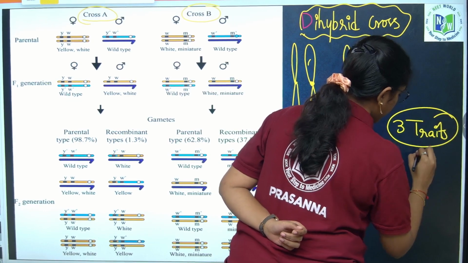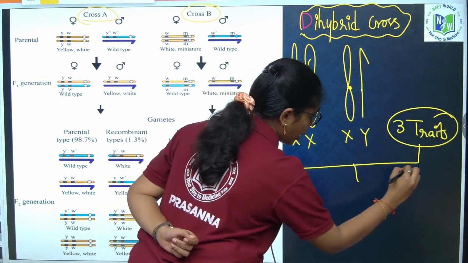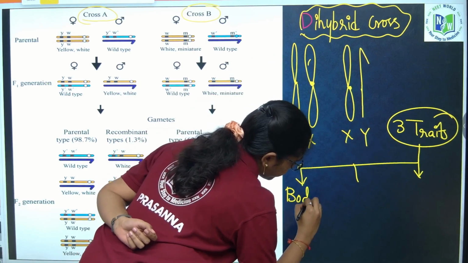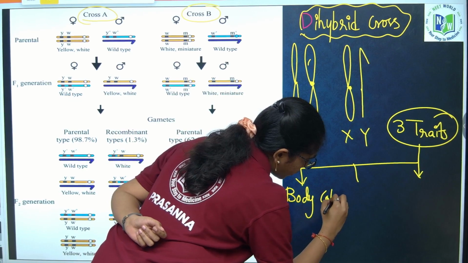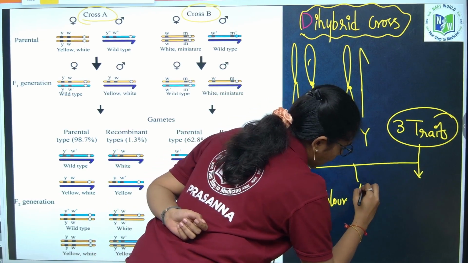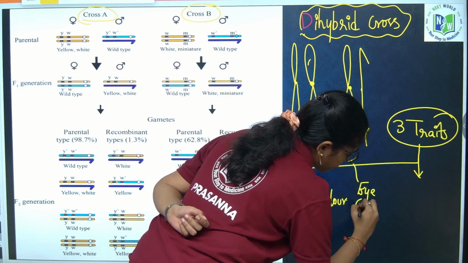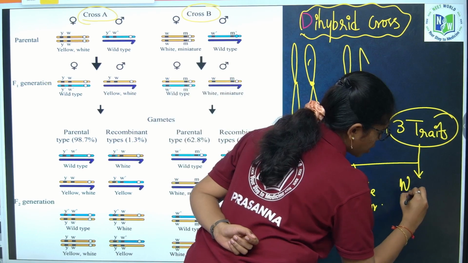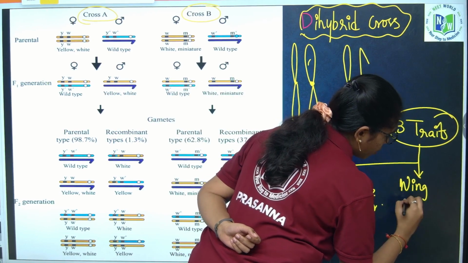What are those 3 traits? One is body color, the other is eye color, and the third character is wing shape. Third is what? Wing shape.